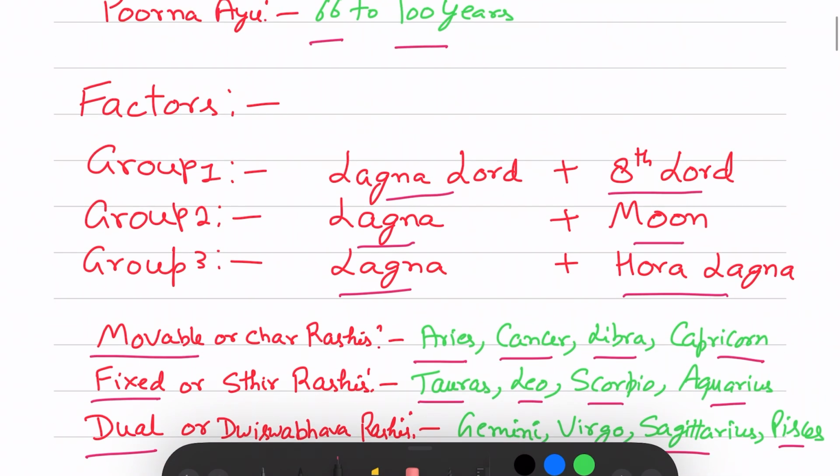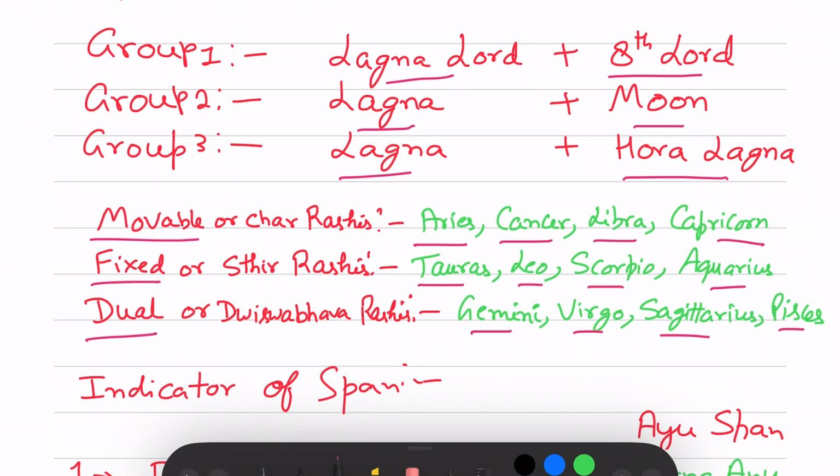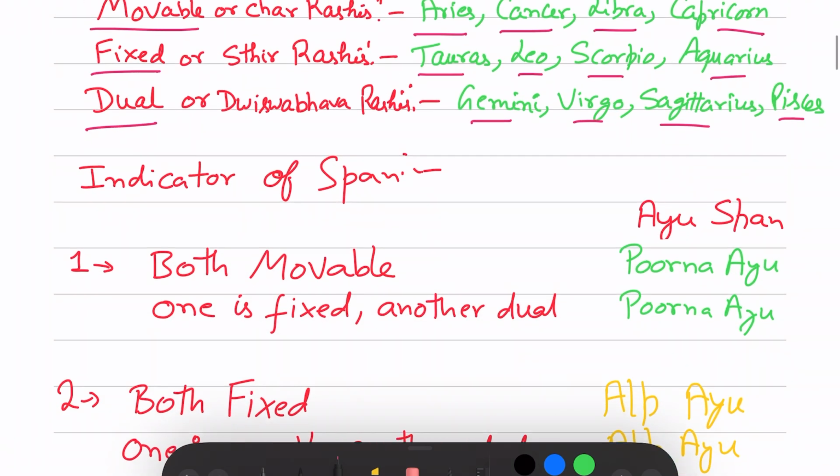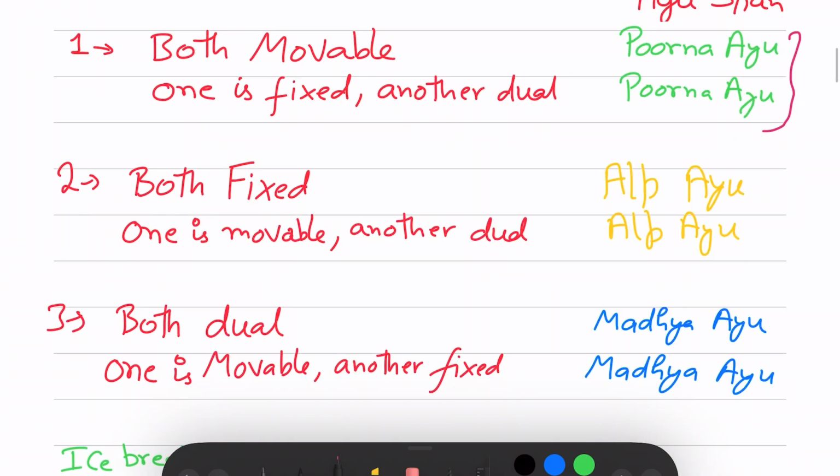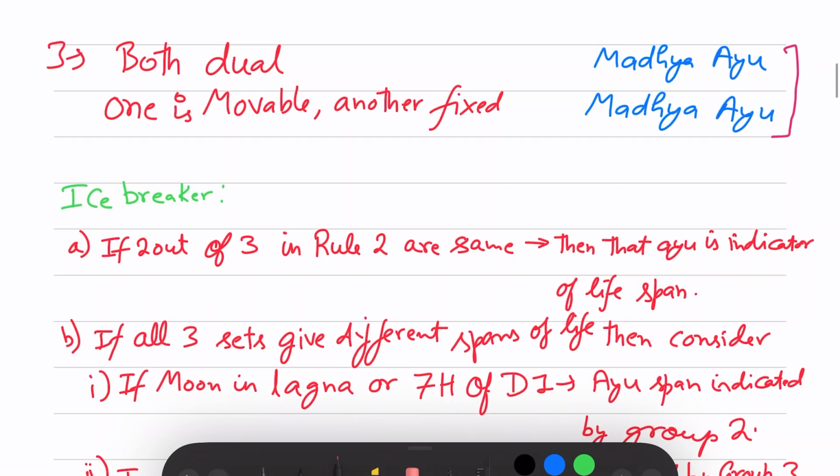Out of these group 1, group 2, group 3, if in the group both Lagna Lord and 8th Lord are movable or one is fixed and another is dual, then that is an indicator of a Poorna. Both are fixed, or one is movable and another is dual, then that is an indicator of Alpa. If both are dual or one is movable and another is fixed, then it is an indicator of Alpa. We will cover this in the example.